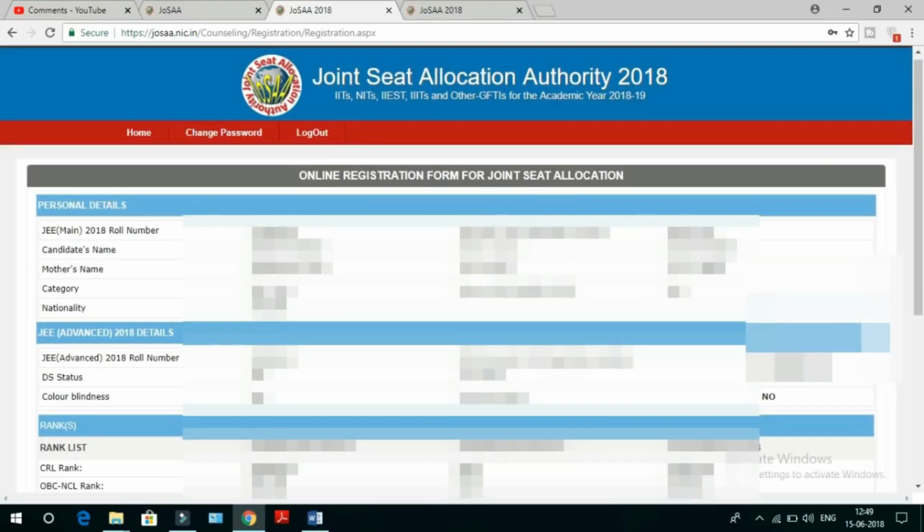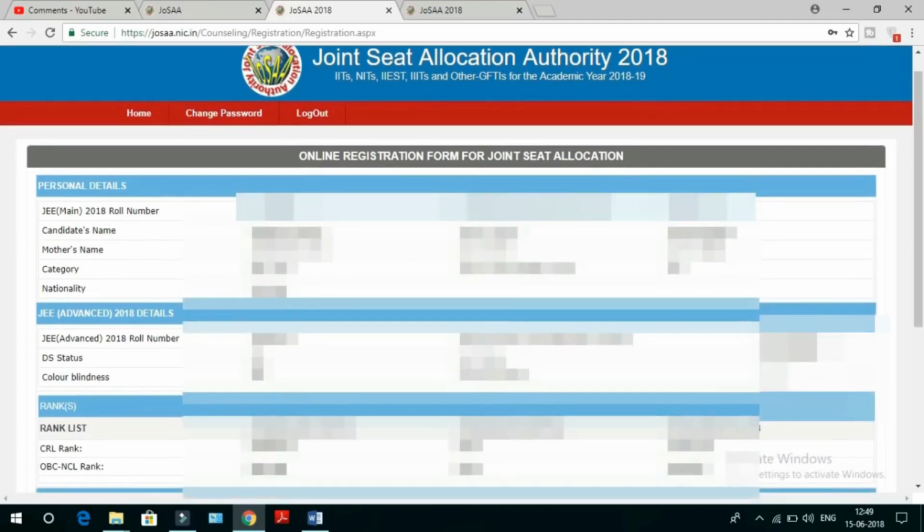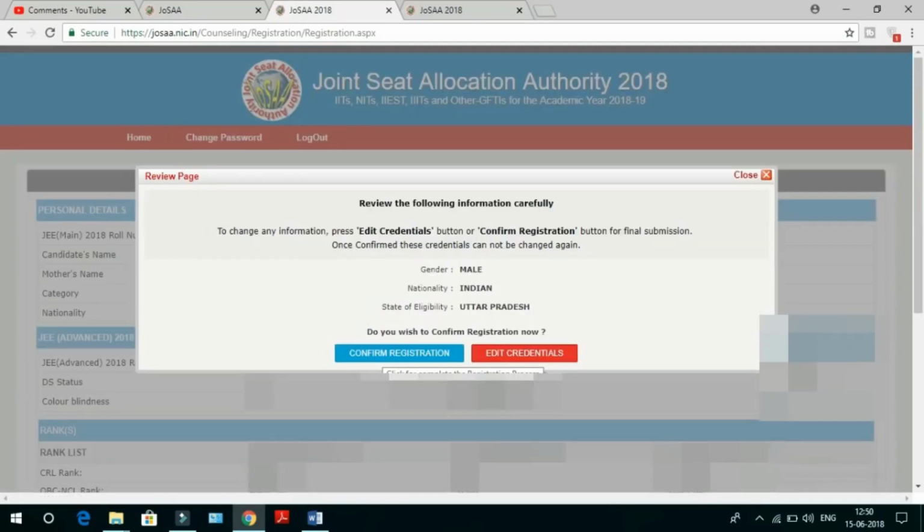You will be shown this interface where you will have your personal details, JEE Advanced details, and ranks, like CRL rank or OBC and category rank. Everything regarding your ranks and personal details will be shown in this interface. You have to make the declaration and submit. After clicking submit, you will see confirm registration here.